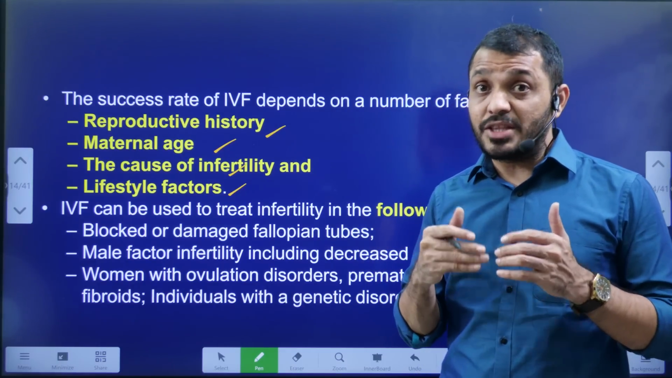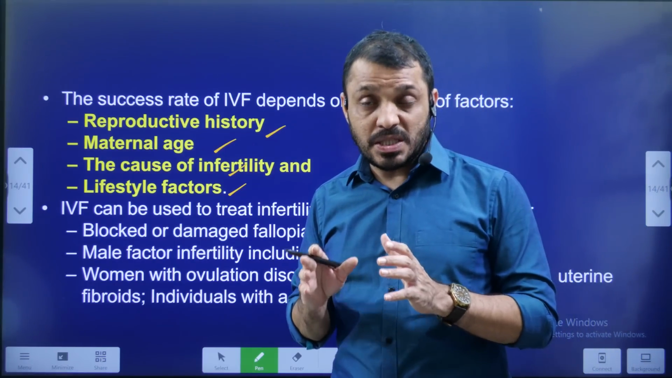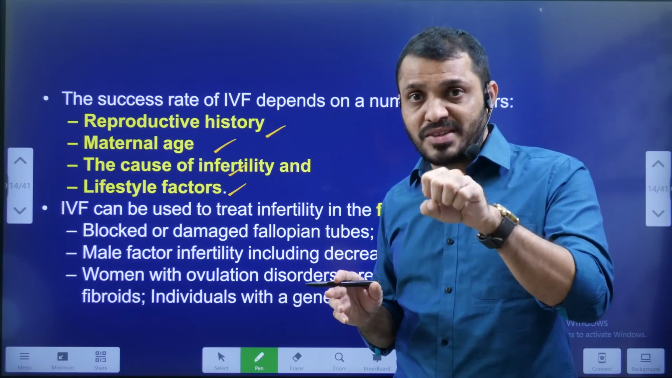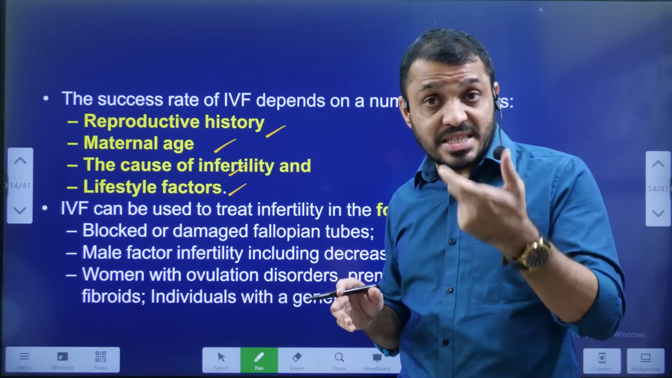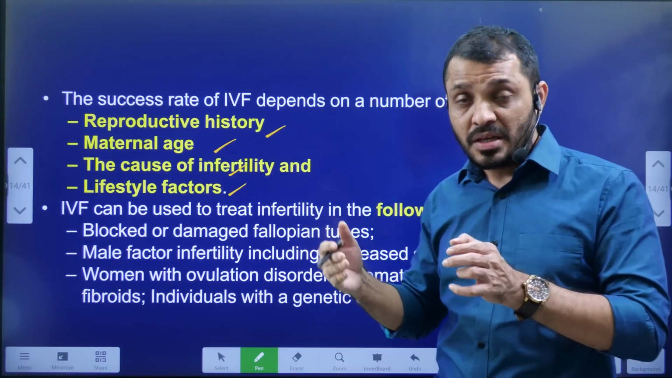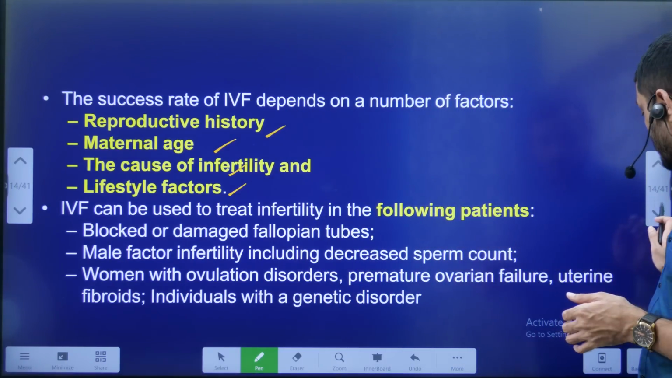If the woman does not have a uterus, then in vitro fertilization won't work, because in in vitro fertilization, the embryo has to be implanted in the uterus of the female. Sometimes if the uterus is taken out, then the embryo has to be implanted in some other female. That results in surrogacy. You might have known that, surrogacy.